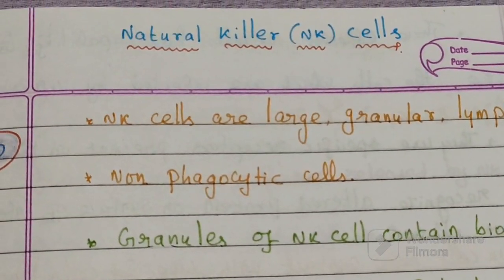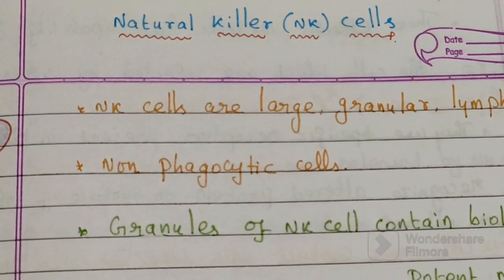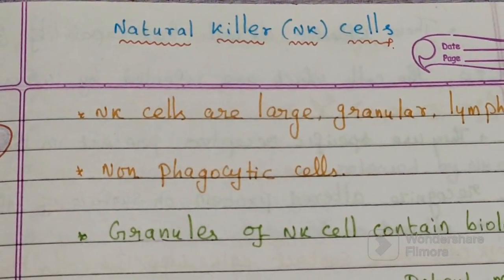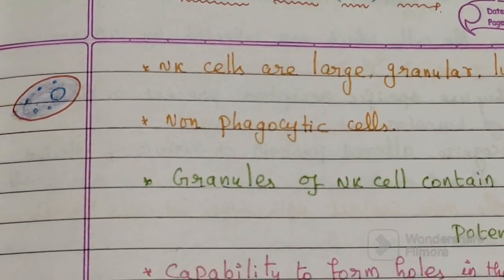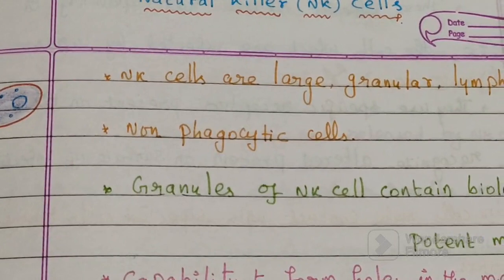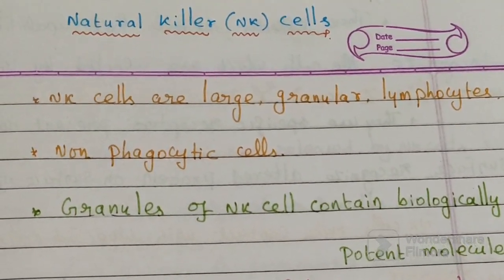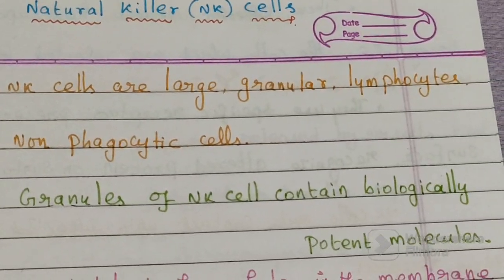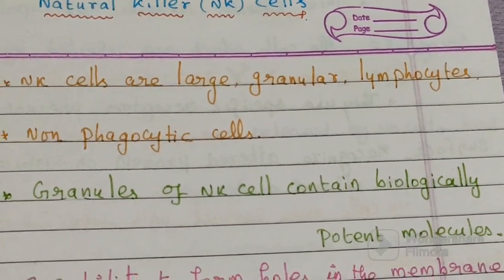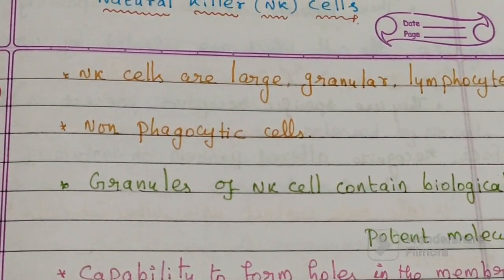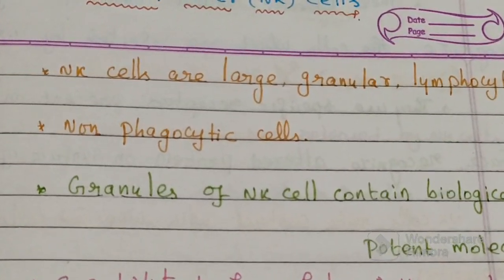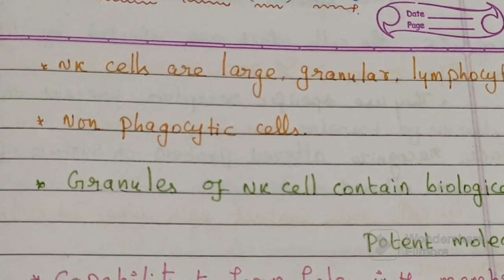In this video, we'll discuss NK cells, natural killer cells. NK cells are large granular lymphocytes. They are non-phagocytic cells.